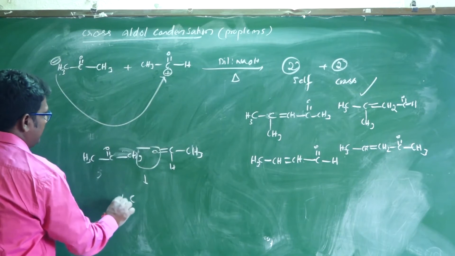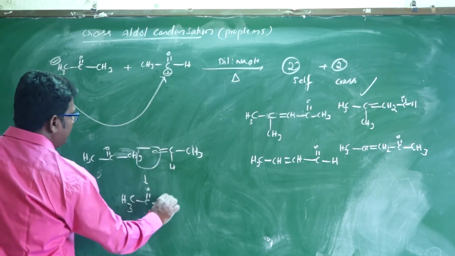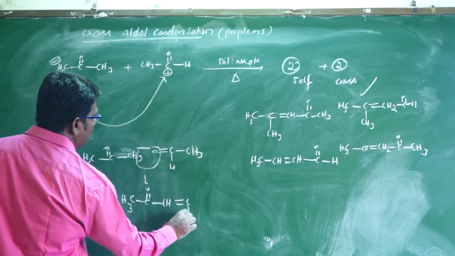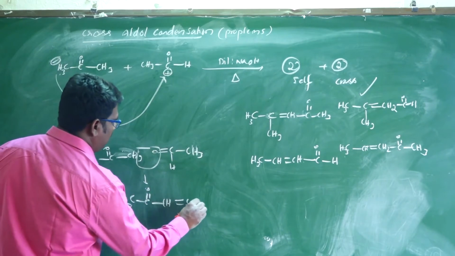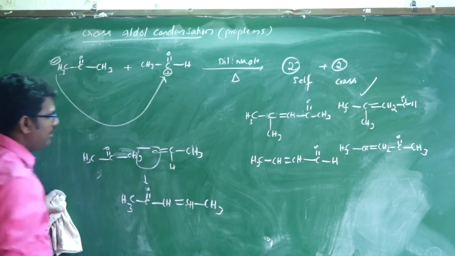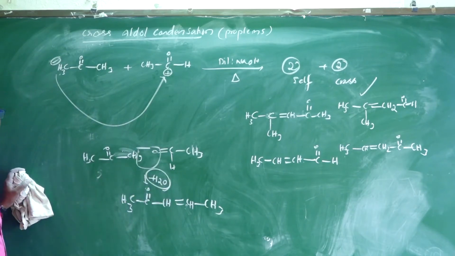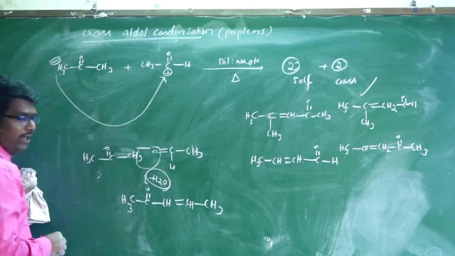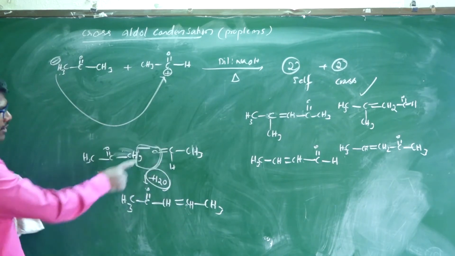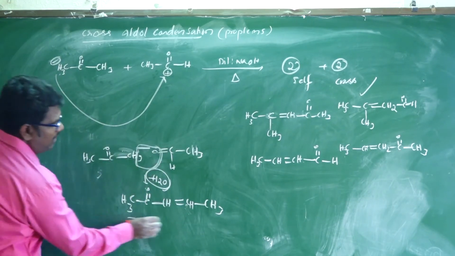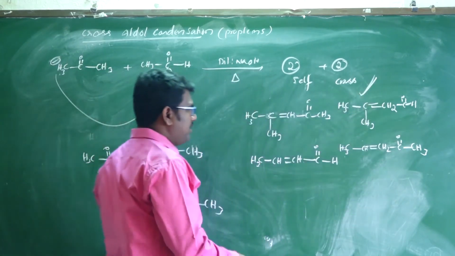The product formed is CH3 C double bond O CH double bond CH CH3, with loss of a water molecule. This is a simple trick for the examination. You can find the alpha hydrogens, and loss of water means oxygen and 2 hydrogens lost, to predict the product. So here this is the major product.